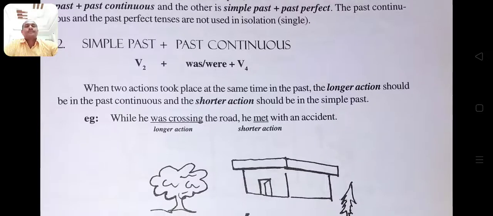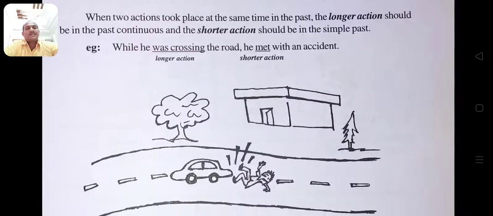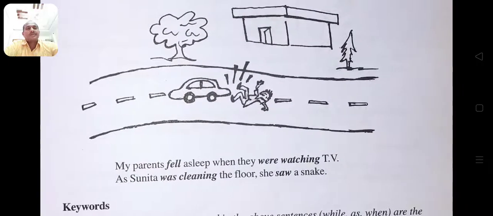For example, while he was crossing the road, he met with an accident. In this sentence, what is the longer action? He was crossing. What is the shorter action? He met with an accident. That's why, while he was crossing the road, he met with an accident. This is the combination of the simple past and past continuous tense. You see the image.